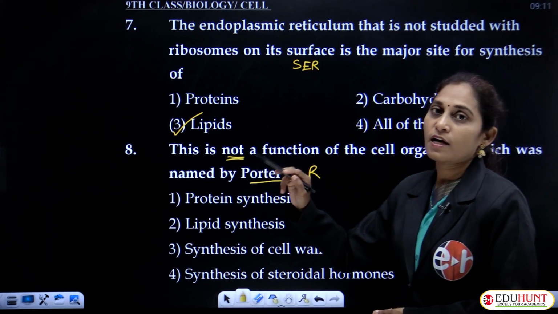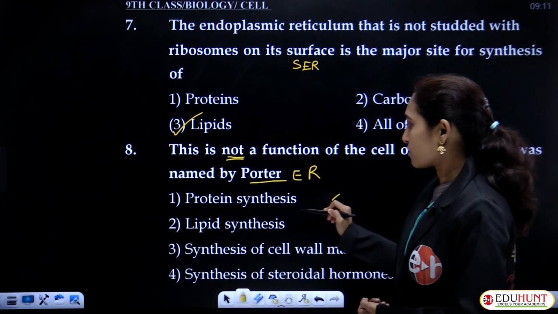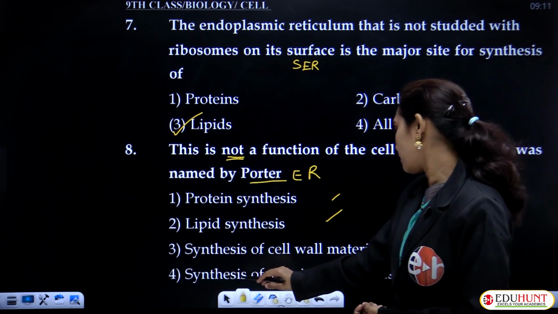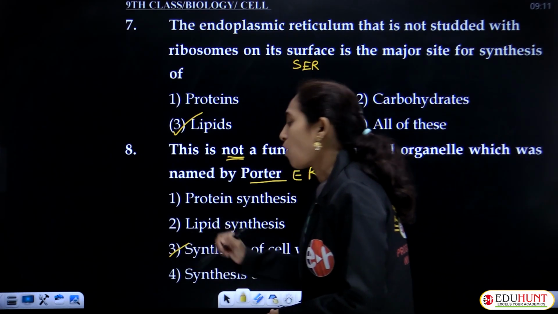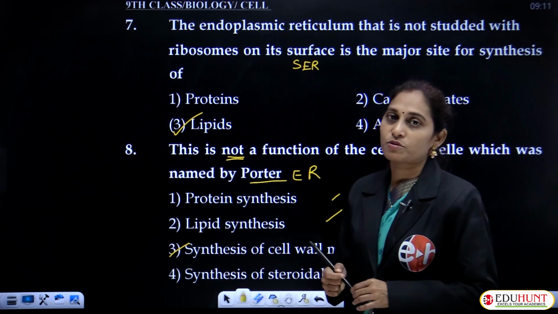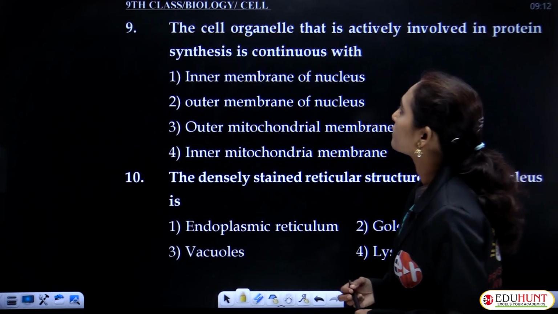It synthesizes proteins, yes, and lipids also. Synthesis of cell wall material, synthesis of steroidal hormones. Cell wall material is cellulose. So the correct option is the synthesis of cell wall material.